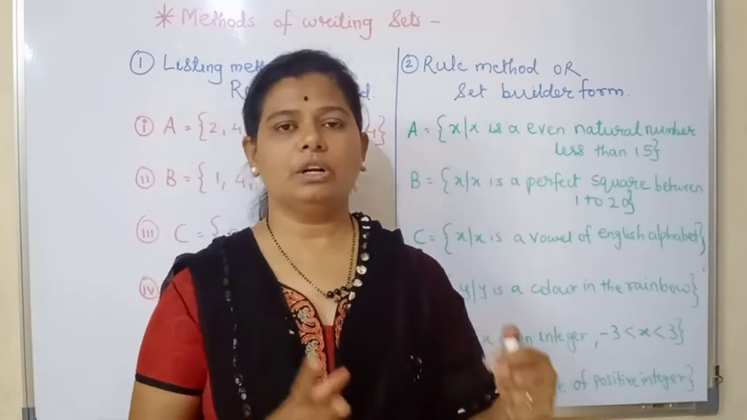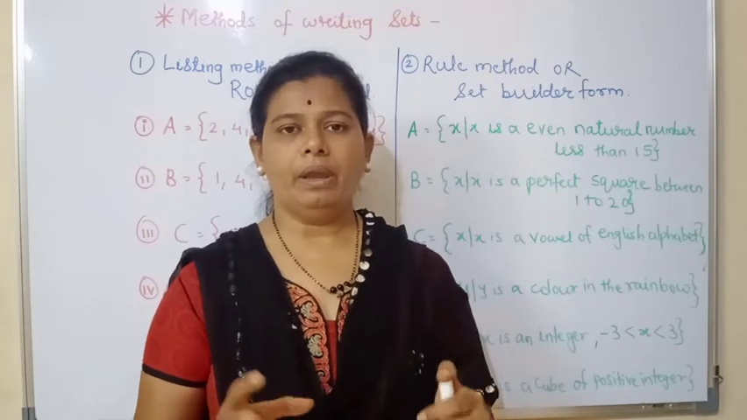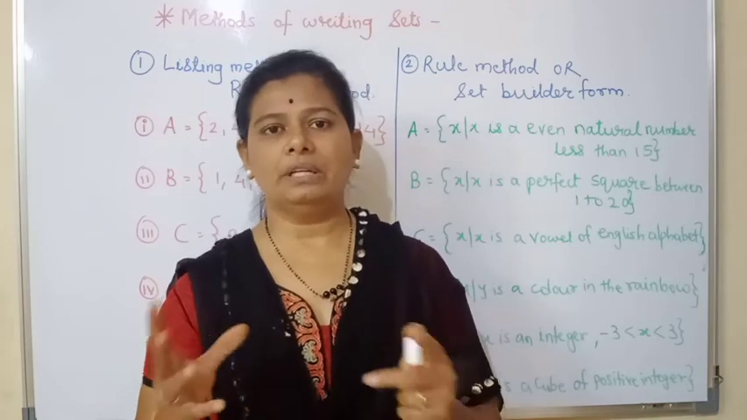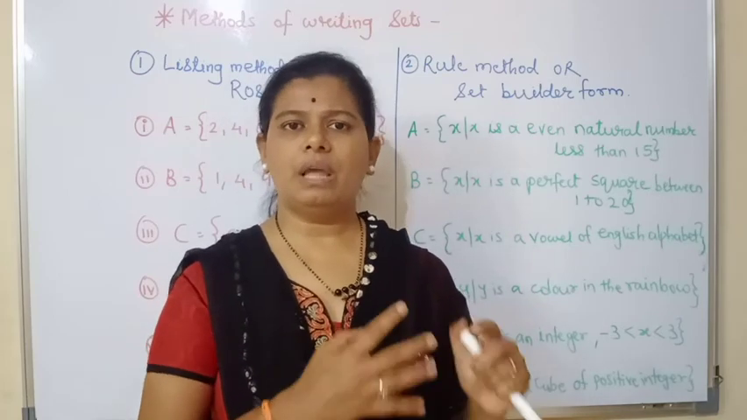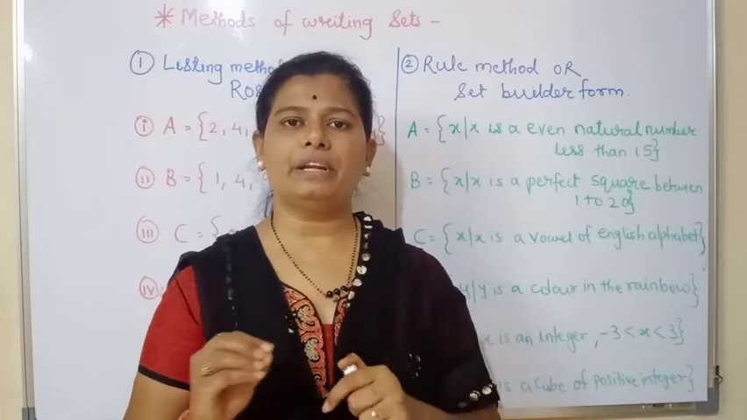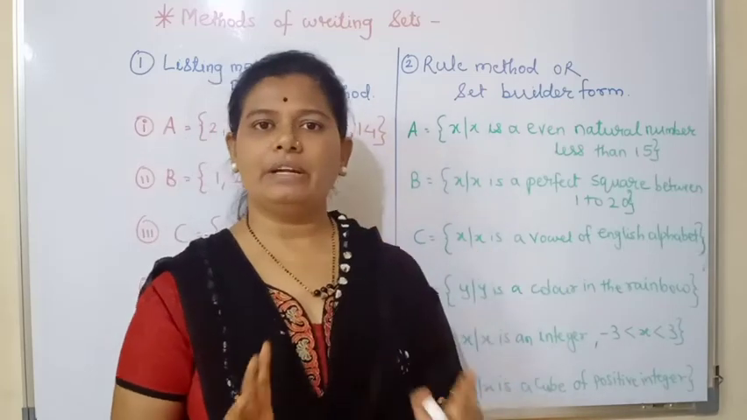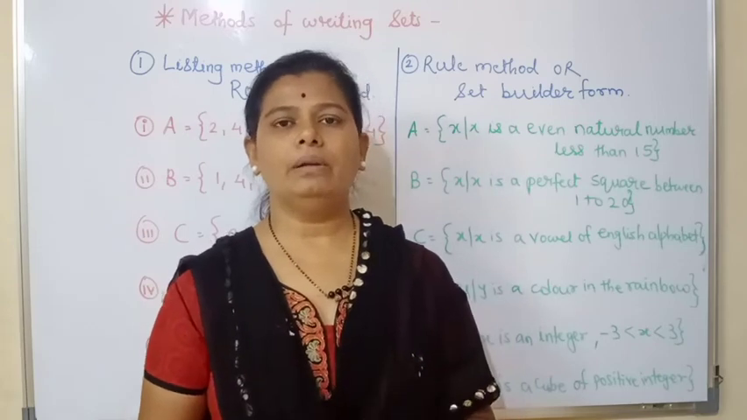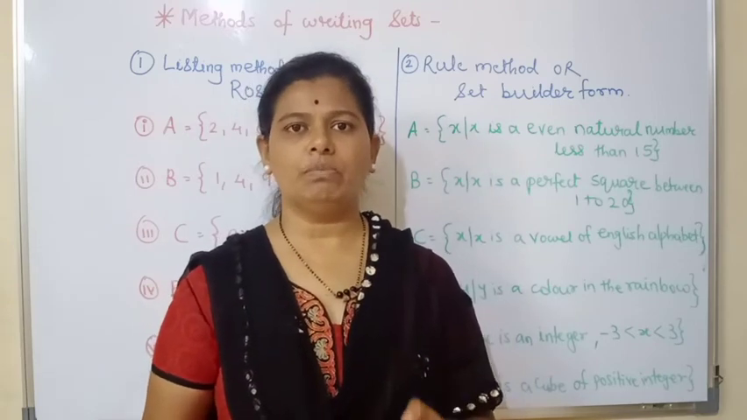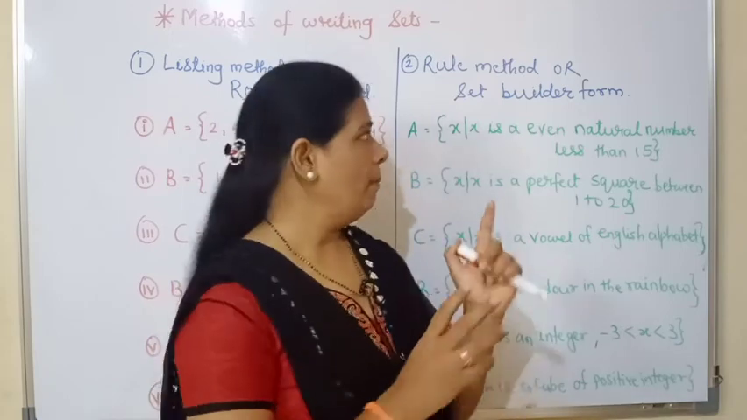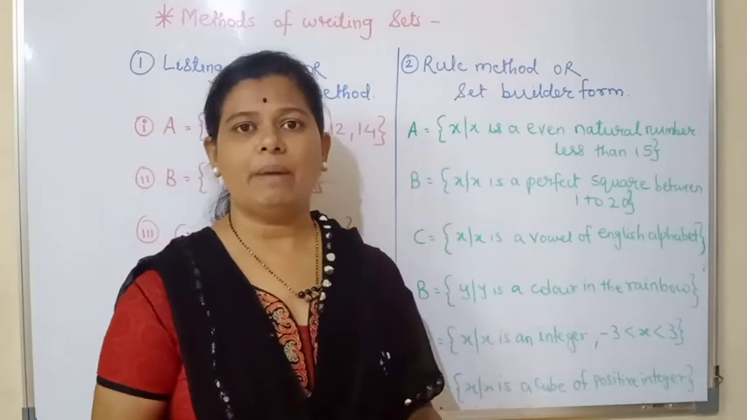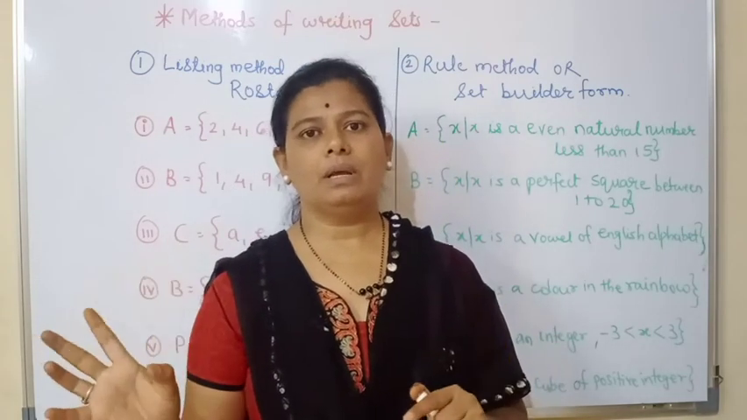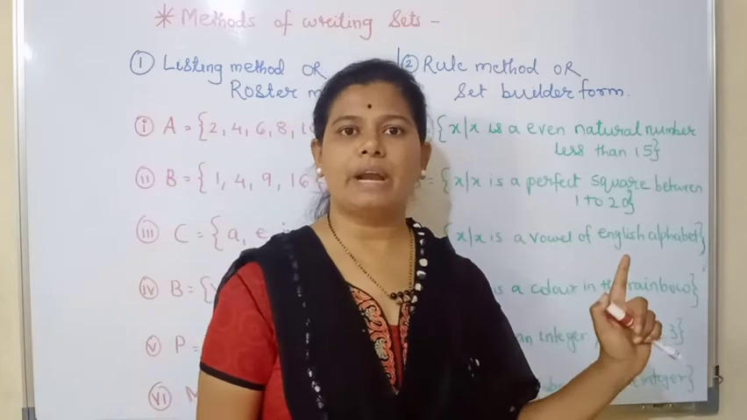the difference between the listing method and the rule method: in the lower standards or primary standards you have studied writing words and writing figures. Same thing is there. Listing method means writing figures and the rule method means writing words. You have to keep this concept very clear. Listing method means you have to make a list of numbers or whatever it may be. It means that you have to write in figures. And here in the rule method you have to describe, means you have to write in words. So keep in mind, listing method means write in figures and rule method means write in words.